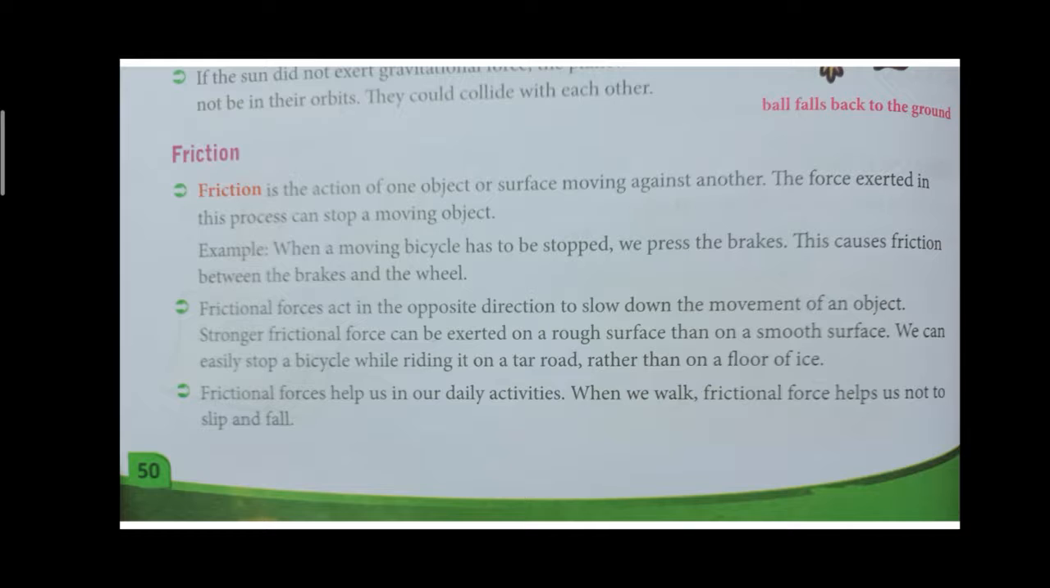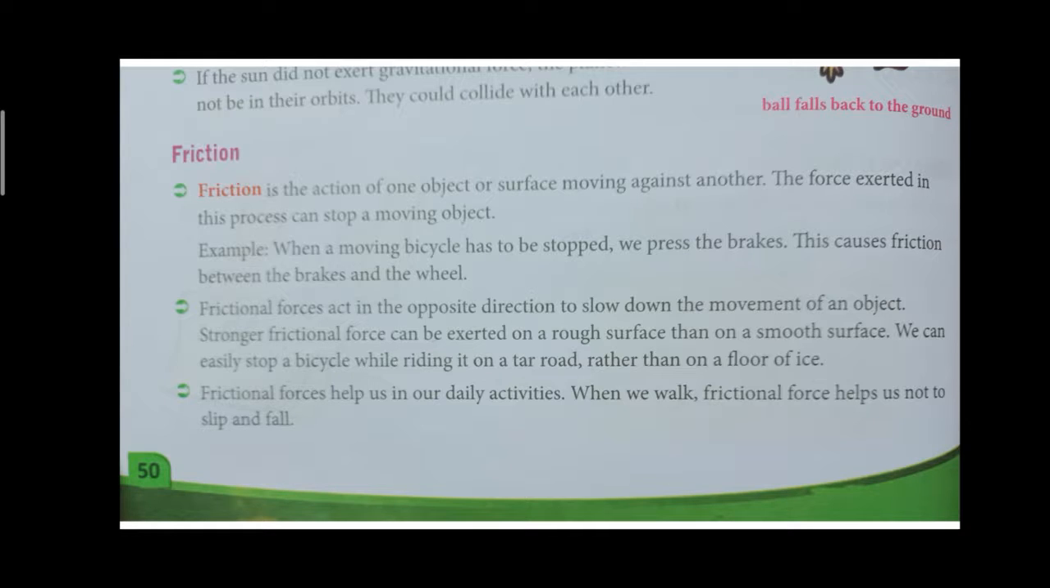A stronger frictional force can be exerted on a rough surface, and a lighter frictional force on a smooth surface. If you are riding a bicycle on a tar road, what will happen?